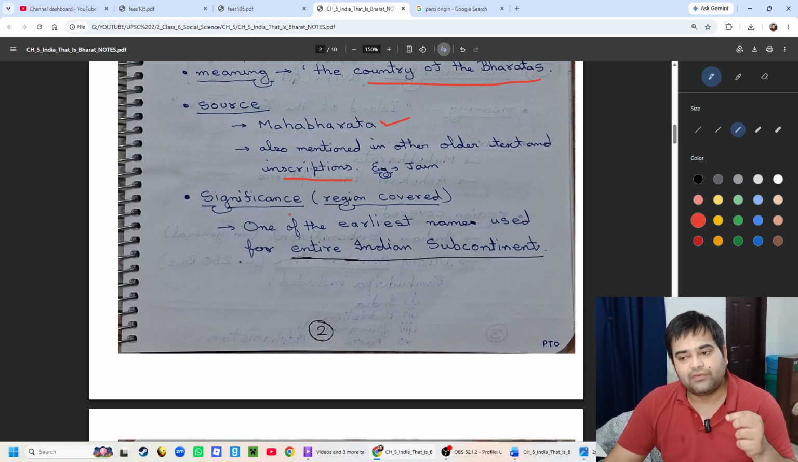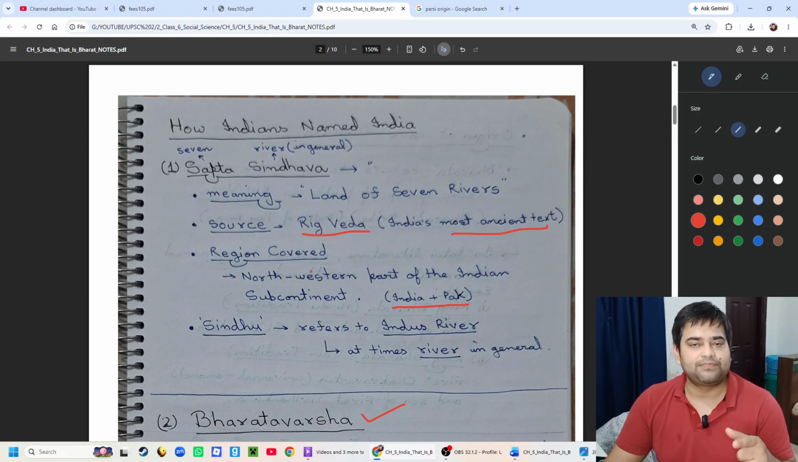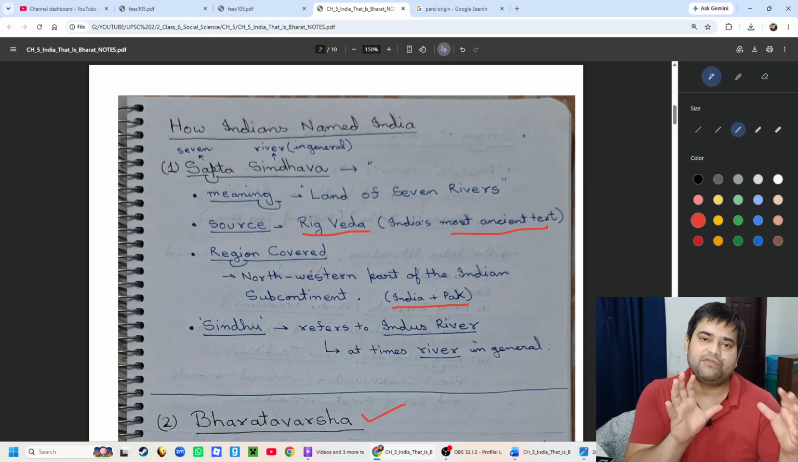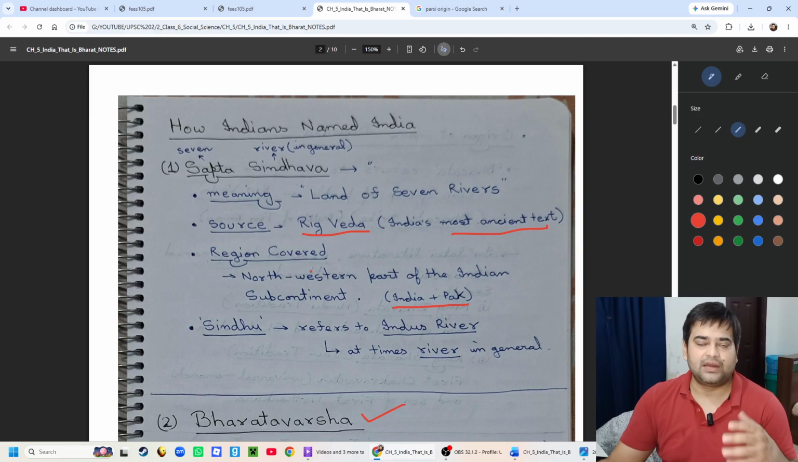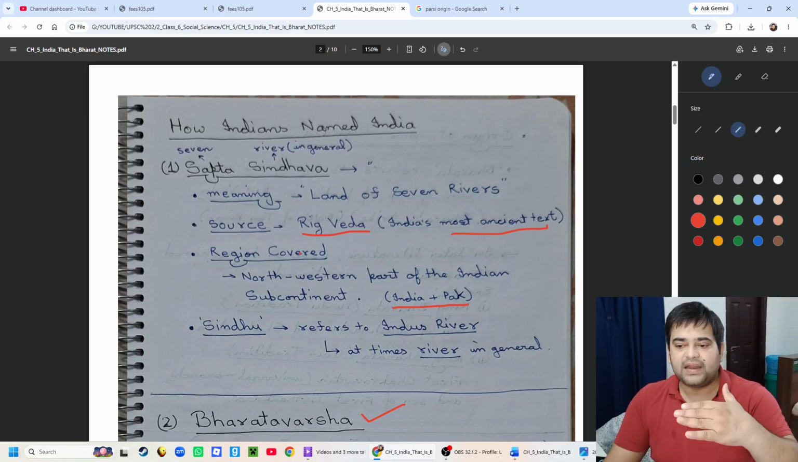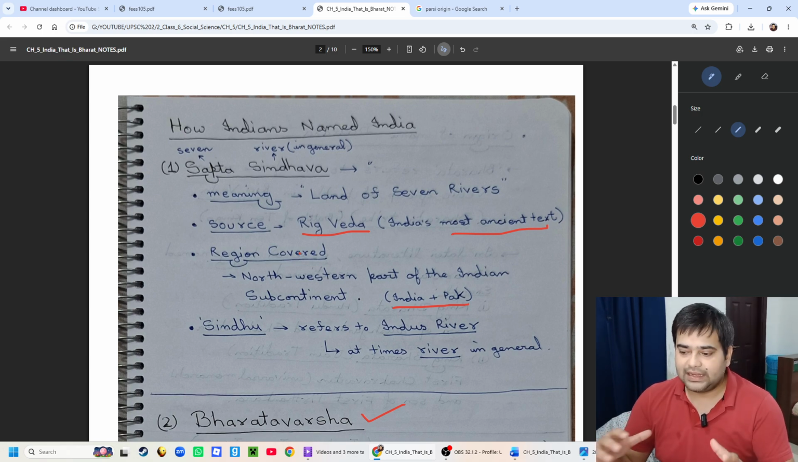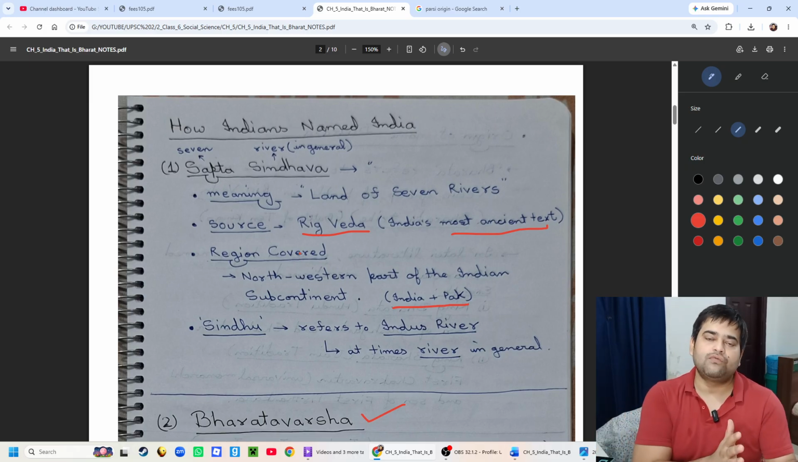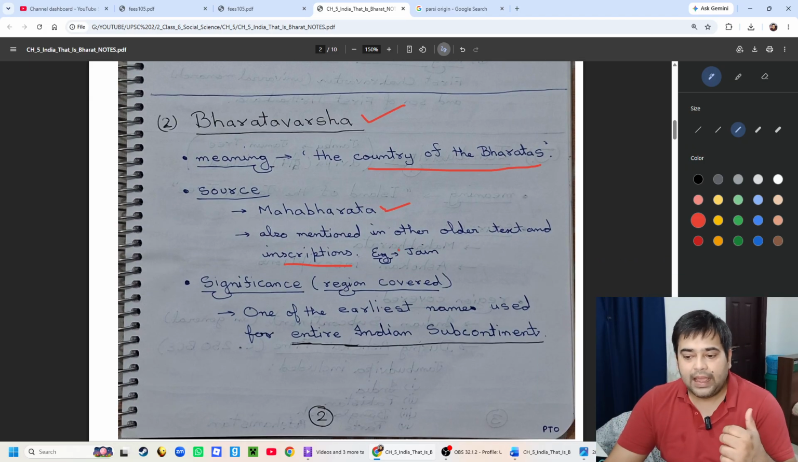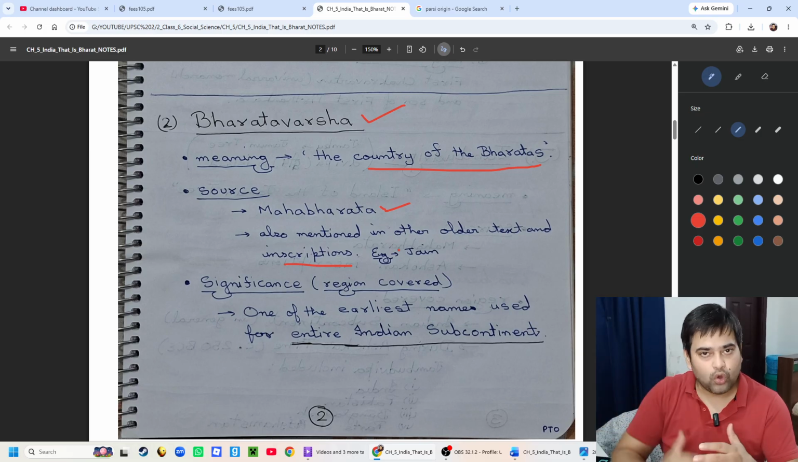Now, why is this word Bharatvarsha more significant than Sapta Sindhava? Because Sapta Sindhava was the name of a specific region, the northwest region, that is the basin of the Indus River and its 5 tributaries, plus one extra river, the Saraswati River. It does not exist today, but it used to flow during the Vedic period. But Bharatvarsha is a significant name because it refers to the whole Indian subcontinent.